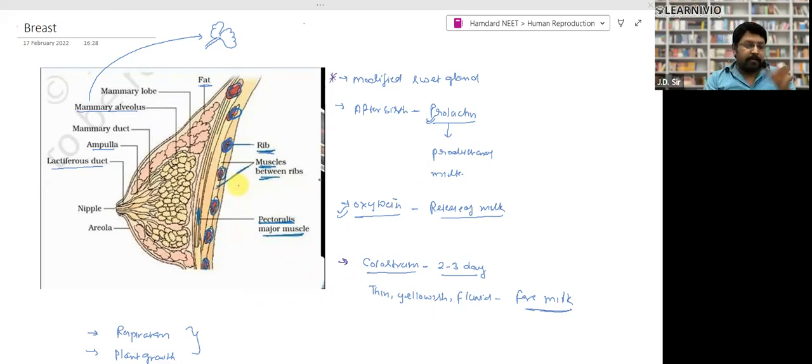So we have completed this chapter, human reproduction, and after the class, revise this chapter at your home, and do the previous year questions. As I say, attempt the previous year questions which came after 2018, all the questions which came after 2018. And if you have any doubt, note it down and discuss with me in the next class, right?